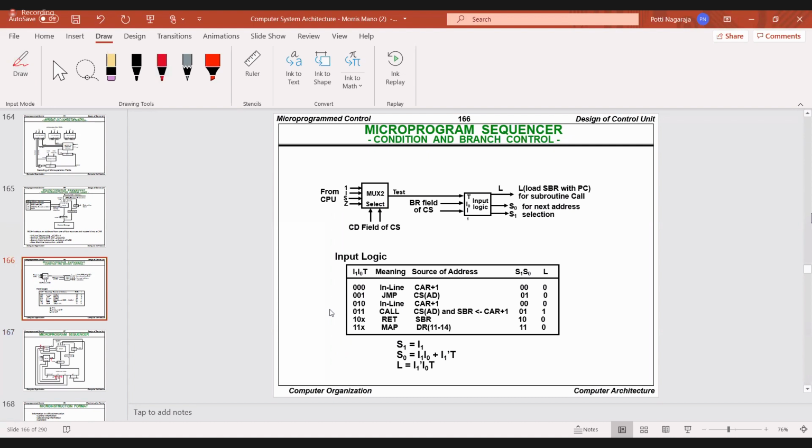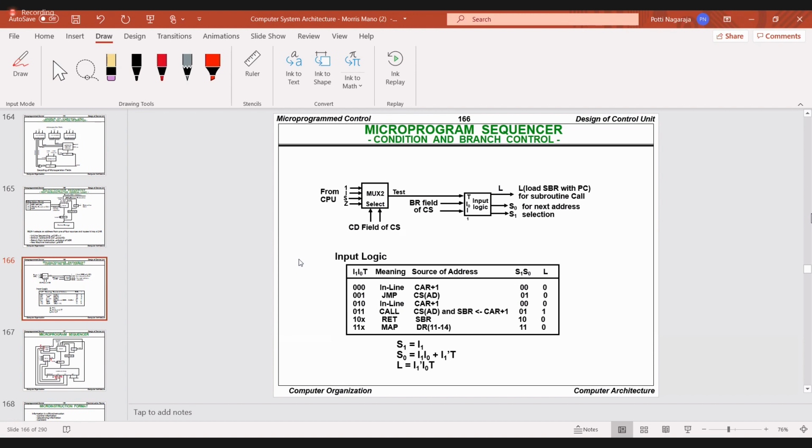Check here. They have already given some values. When I1 is 0, check in the diagram. When I1 is 0, I0 is 0, T is 0, what are you doing? Check here. I am doing CAR plus 1, okay? And the selection lines have to be 0, 0, and L has to be 0. So check. When it is 0, 0, 1, tell me what happens. When I1 is 0, I0 is 0, T is 1, then what are the selection lines? 0, 1. Okay.